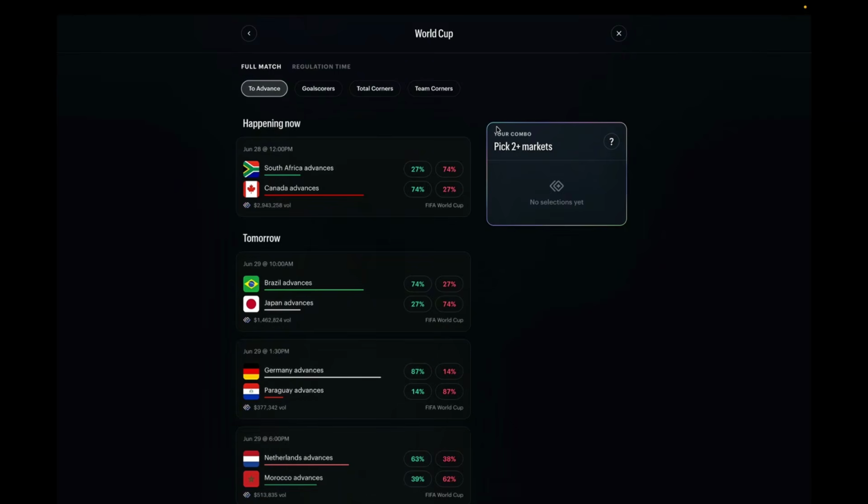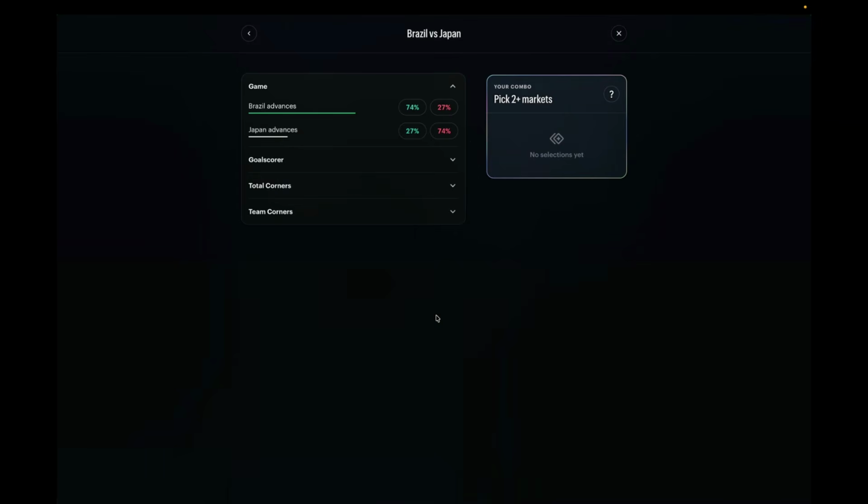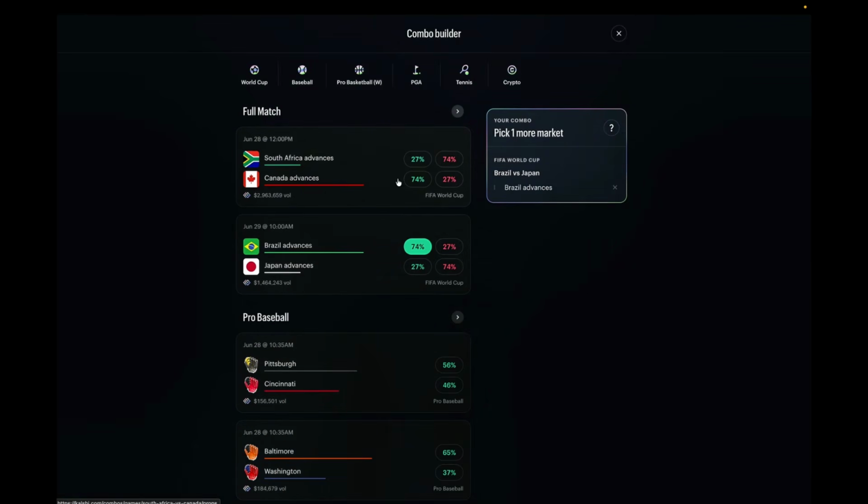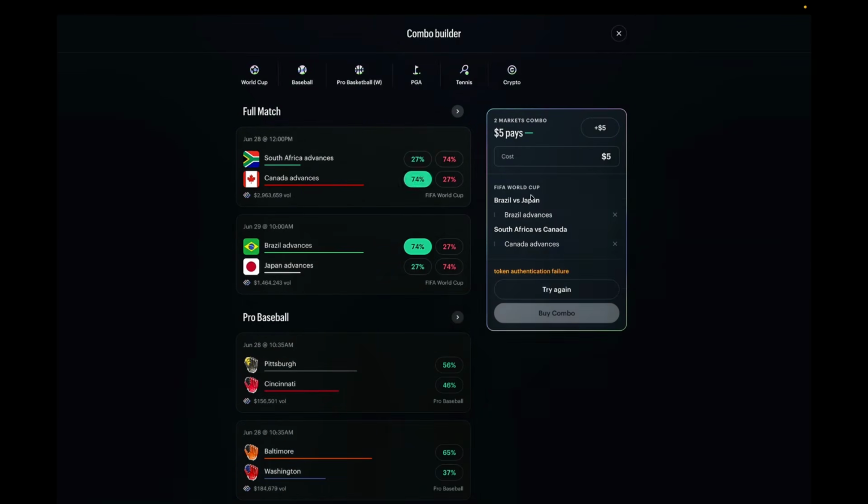Now, if you want to do combos, which is pretty much parlays, what I do like about how Kalshi can do parlays here is first off, you could add multiple teams, obviously. That's pretty basic that anybody could do that. But what I'm going to get to in a minute here, which is what is actually the best thing that you could do, is find edges with the alternate numbers and exploit those.